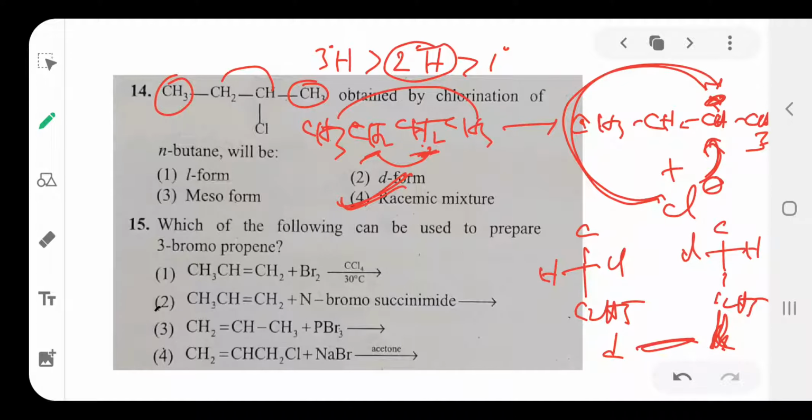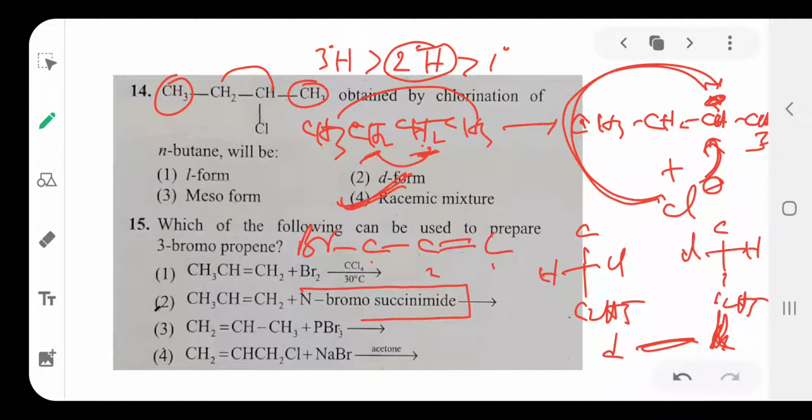Which of the following can be used to prepare tribromopropene? First we take the propene formula. This is propene, with carbons 1, 2, 3. Here bromine is attached to the carbon which is attached to the double bond carbon. That means this is an allylic bromide. So which of the following reactions gives the allyl bromide?